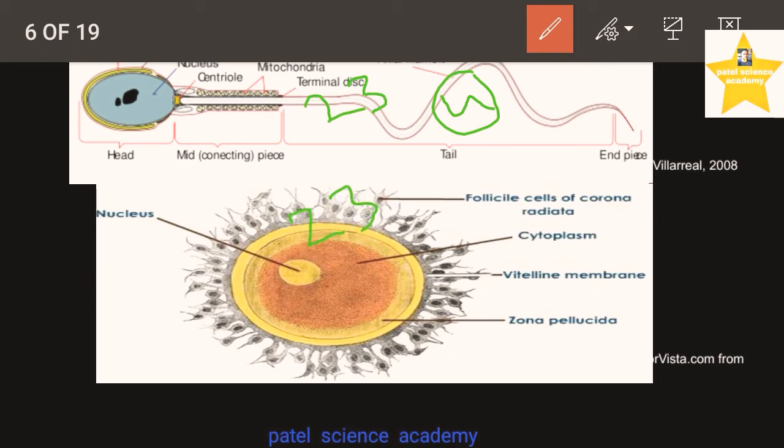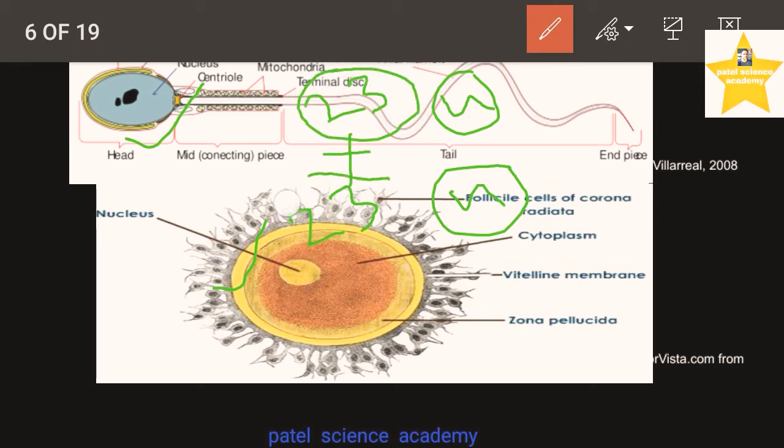It also has 23 chromosomes, and it is also indicated by a single N because it is also haploid. So the fusion between this male gamete, that is sperm, and the ovum, by 23 chromosomes from the male side and 23 chromosomes from the female side.